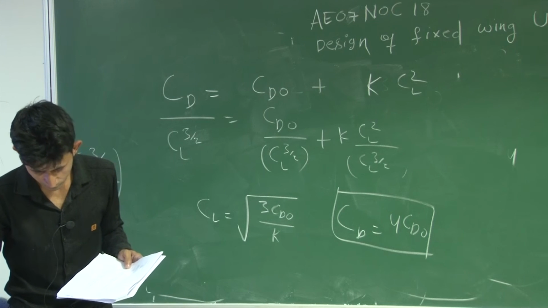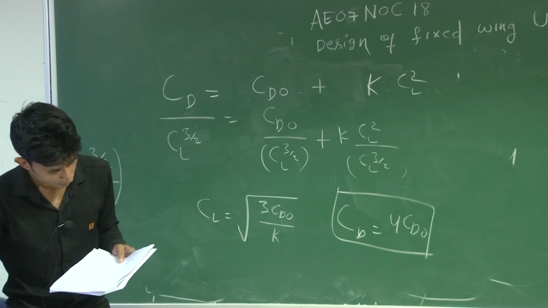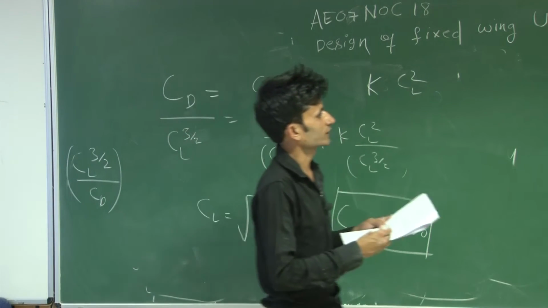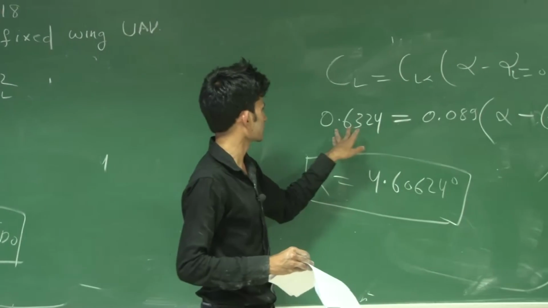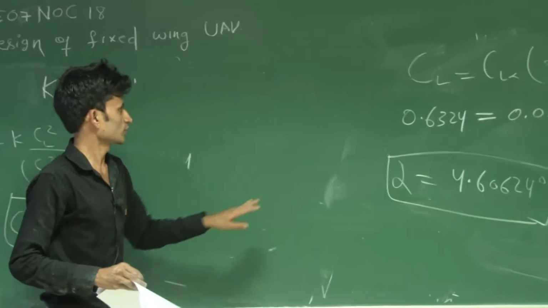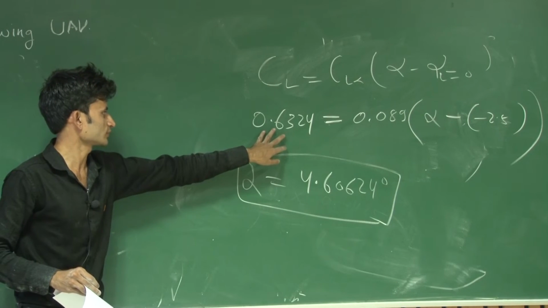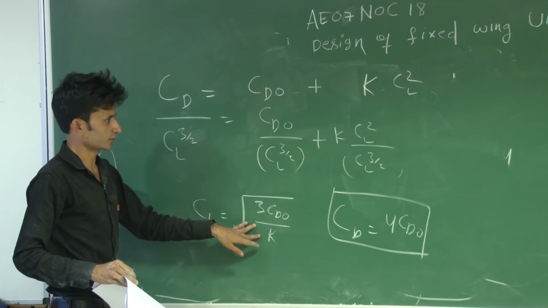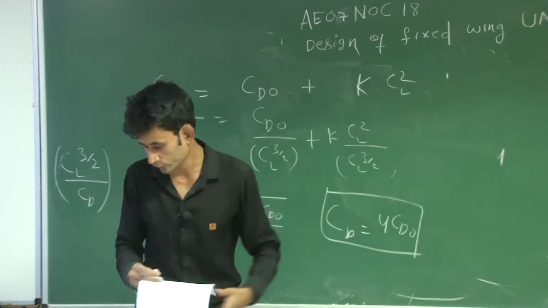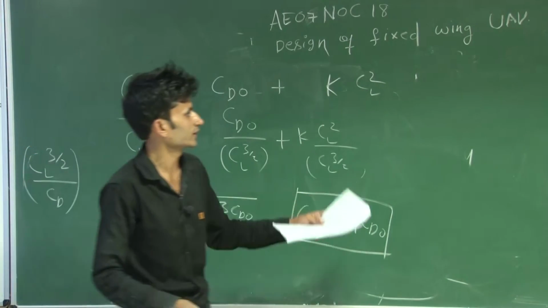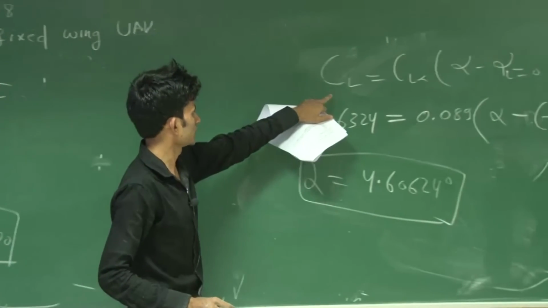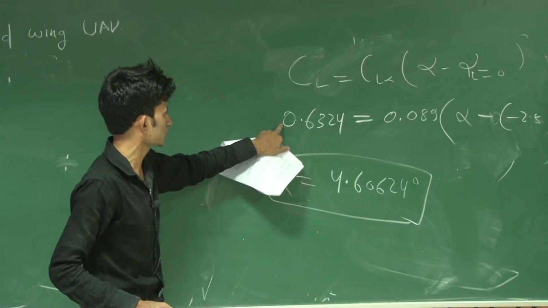So in question 7, you have to find the angle of attack, the same angle of attack. So these things will change, CL will change, because earlier this came out using under root CD naught by K, and for this question the CL will be under root 3 CD naught by K. So in this equation itself you can multiply by root 3 and you will get the CL, and use the same equations. CL will be under root 3 CD naught by K, meaning root 3 times this value.